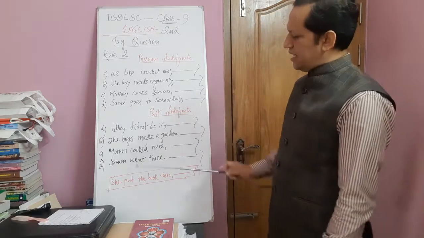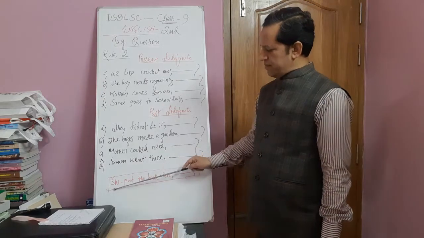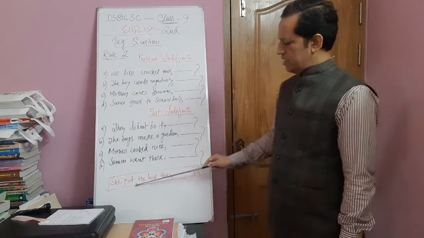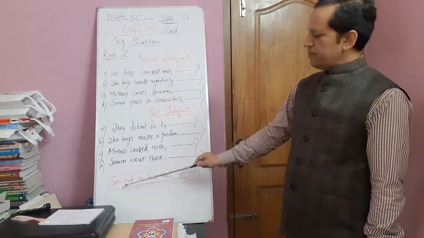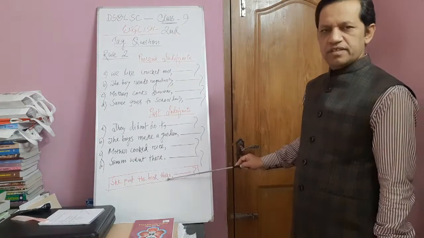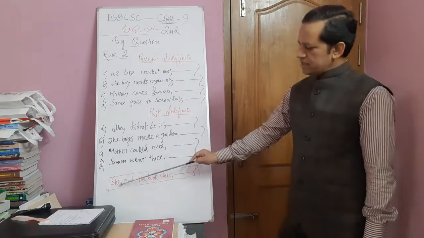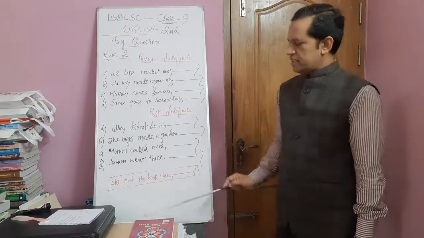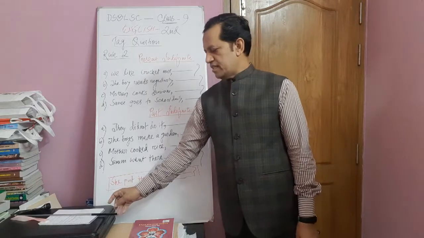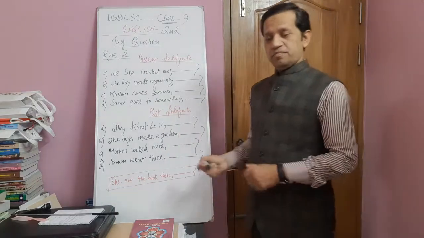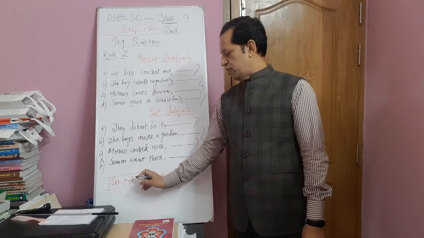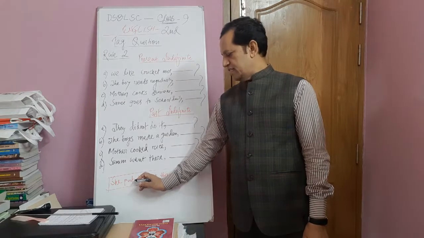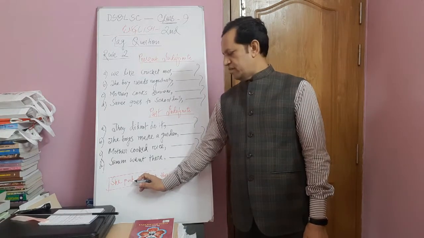The students, here I have written a different sentence. Look within the box. I have written a sentence: She put the book there. Here subject she and main verb put, and if it is in the present tense or present indefinite, then we have to add s or es with the main verb, but there is no s or es with the main verb here.